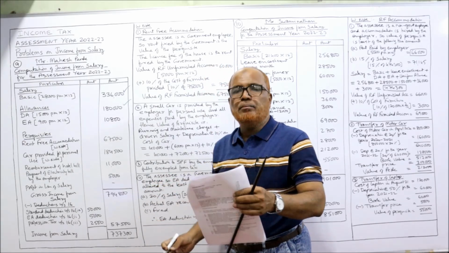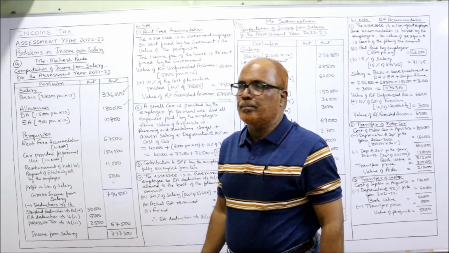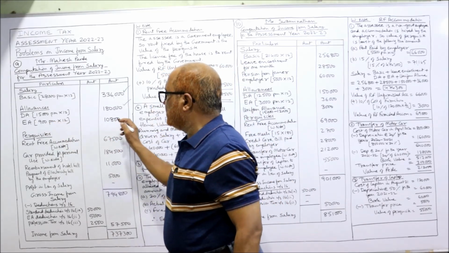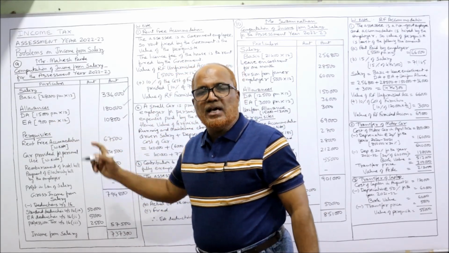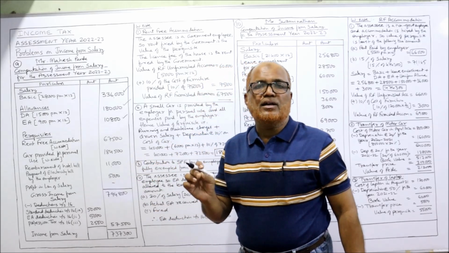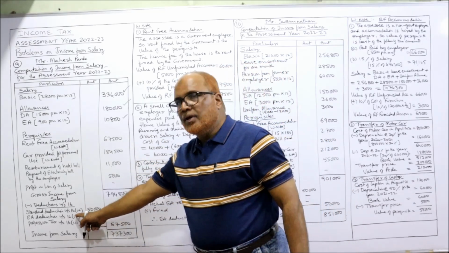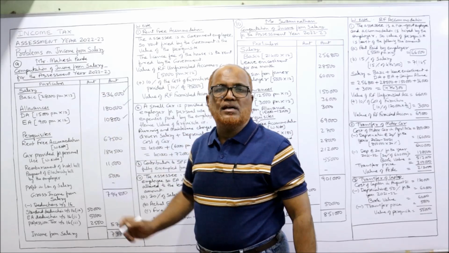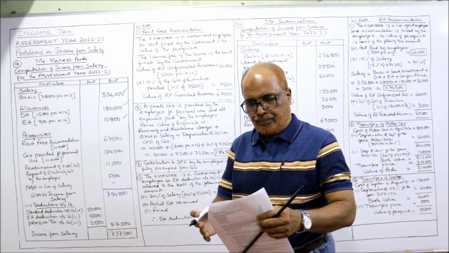Next comes entertainment allowance, EA, 900 per month. Complete 900 per month into 12. Now this assessee will get EA deduction under section 16(2) because the assessee is a government employee.